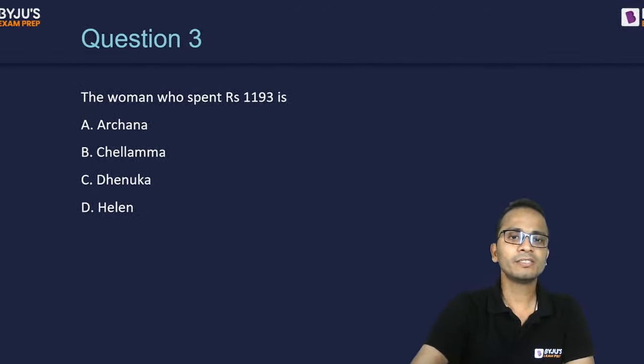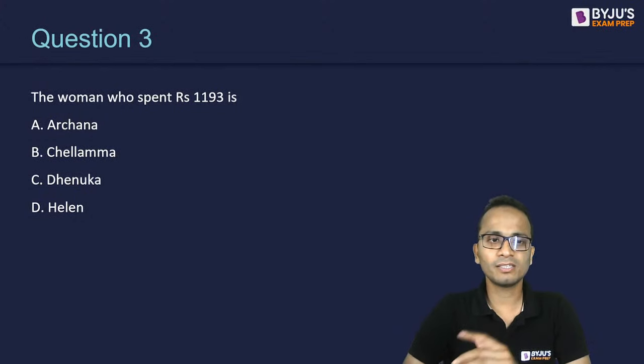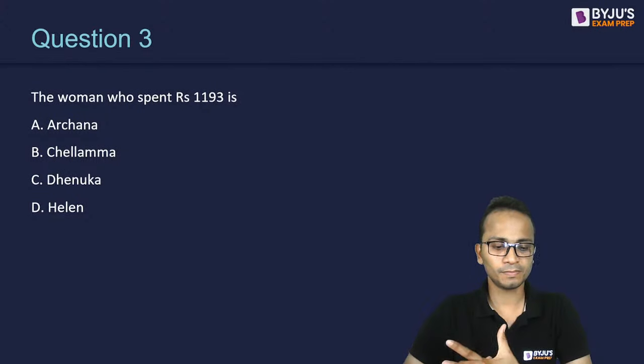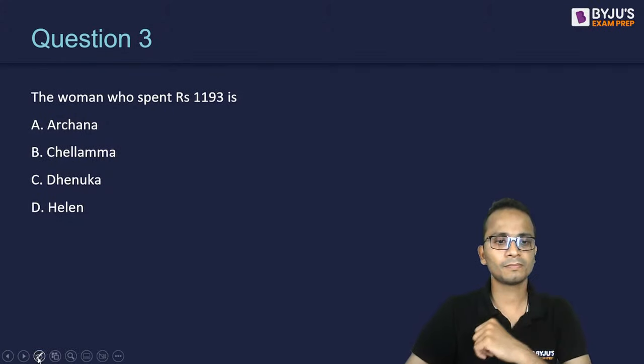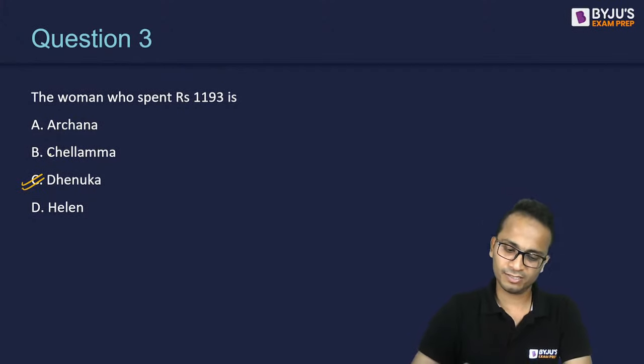Question number 3. The woman who spent 1193 is who among the following 4 options? So 1193 is spent by which one of these 4 ladies? As per the data that we have segregated, 1193 is spent by Dhenuka, which is option C.